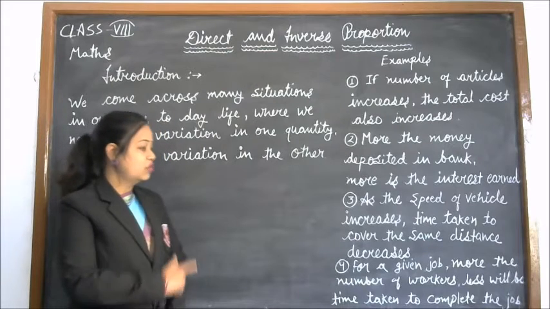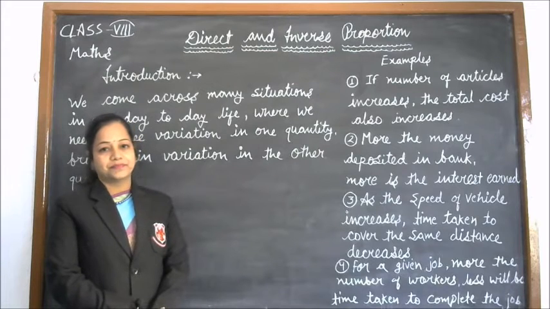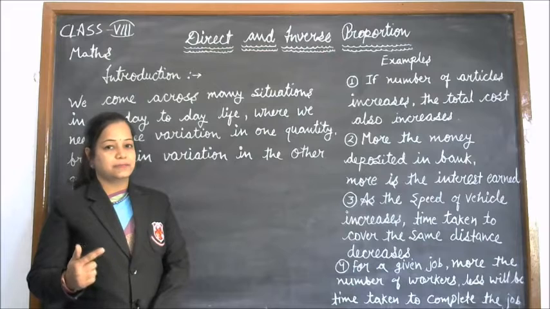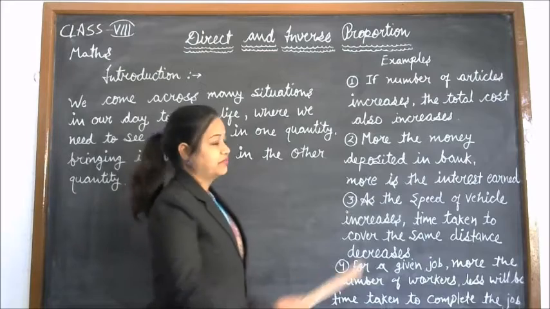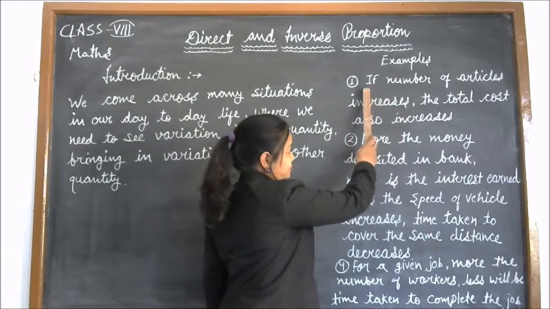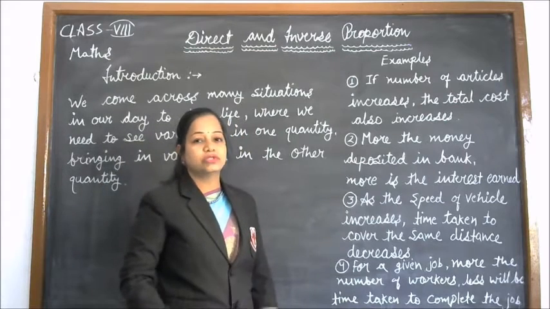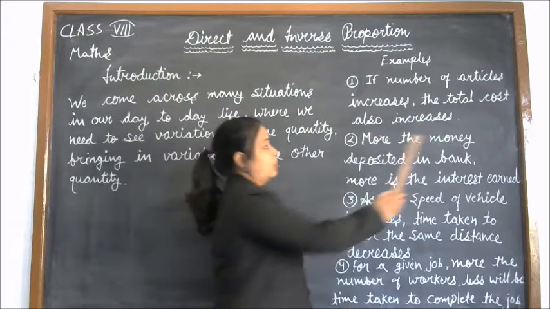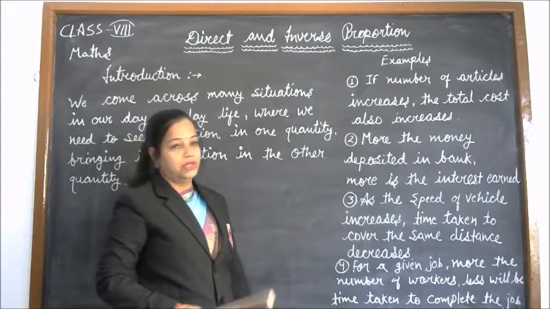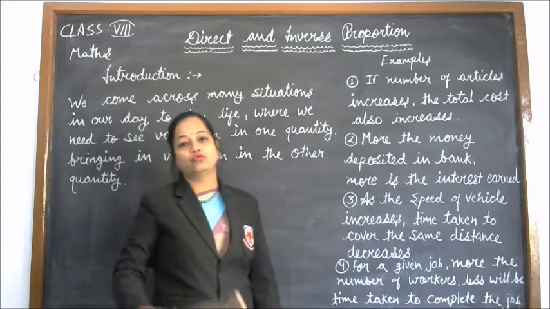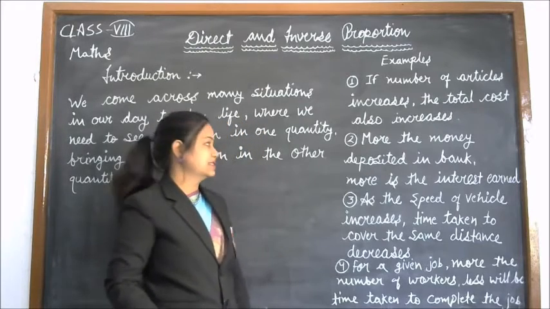Students, we have seen 4 examples, and in the first 2 examples, if one quantity increases, the other dependent quantity also increases. For example, in the first question, if the number of articles increases, then the total cost also increases. Means total cost depends upon the number of articles. If we need more articles, we have to pay more, and if we need fewer articles, we have to pay less.